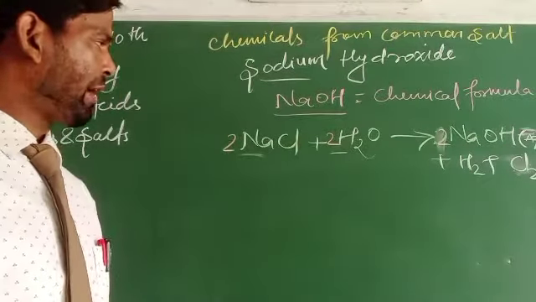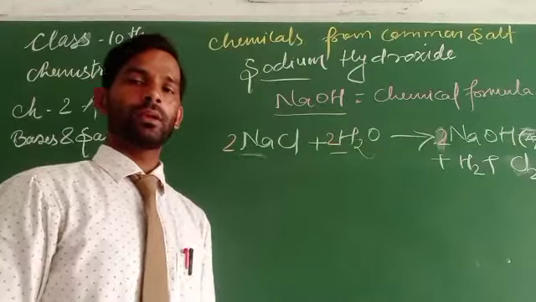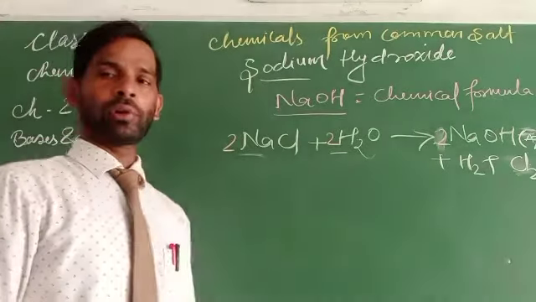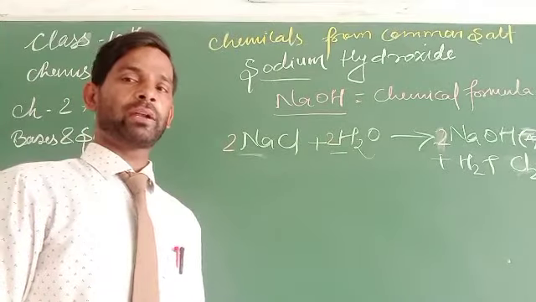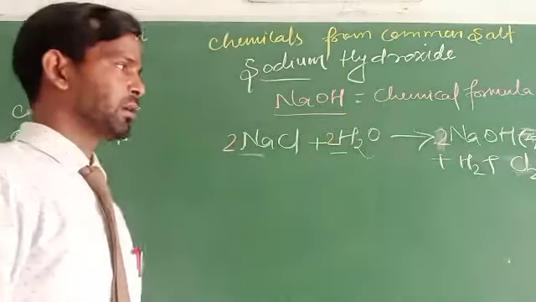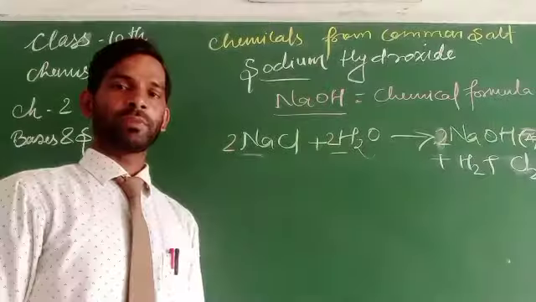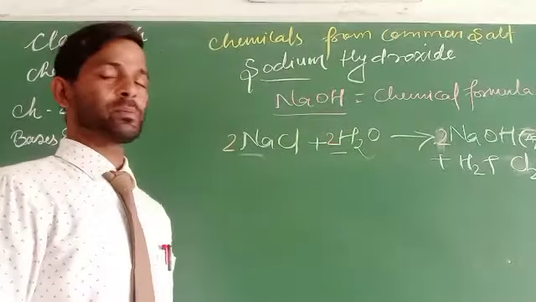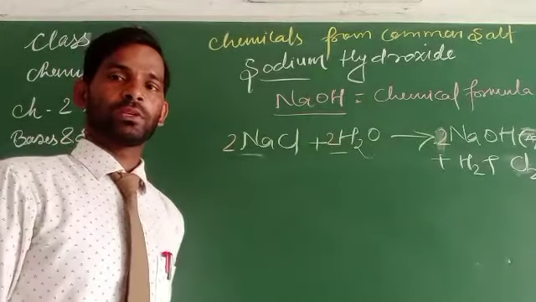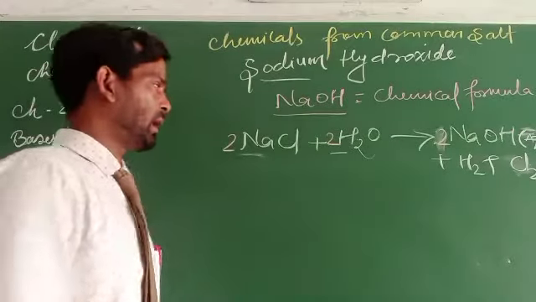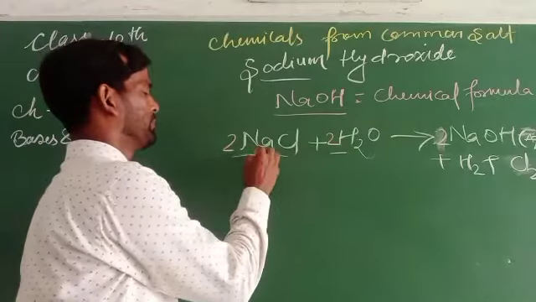It only happens when sodium chloride decomposes into sodium hydroxide, chlorine and hydrogen gas. Why? Because whenever an electric current is passed through the sodium chloride solution, it is also called brine.